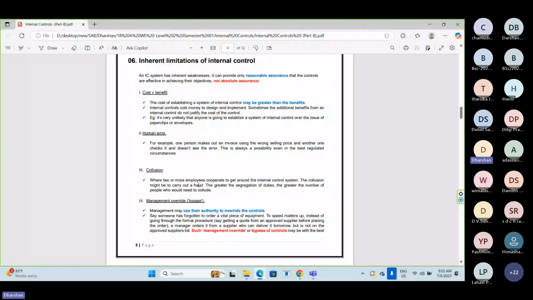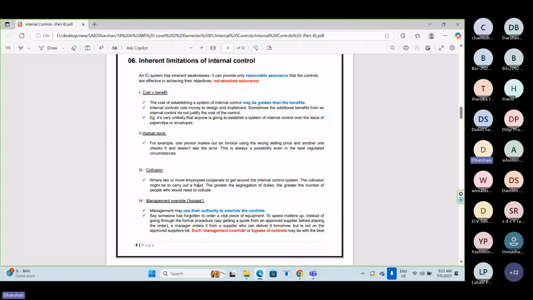So here we can't say that controls are not available. Why? Before making the payment, that person has received the invoice and has prepared the payment voucher. Preparation of the payment voucher itself is a control, but the same person approves also. So whether or not we check, controls are there by nature. You can't make a payment without creating a payment voucher, so that is inherently in the payment process. So that is also a control.